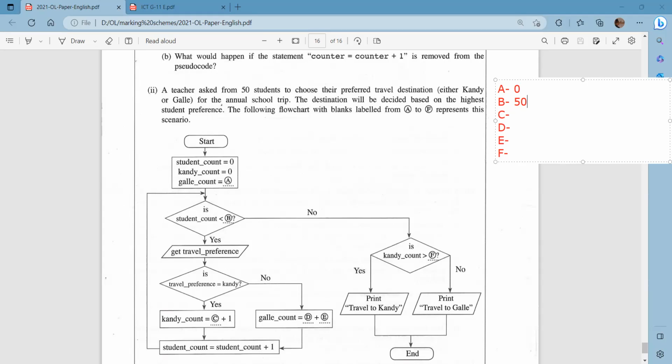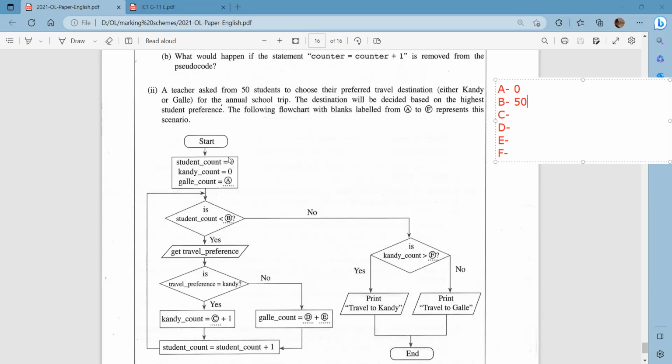Is it not going to be 51? Because if we start from 1, and the condition is if the student count is equal to 50 and 50 less than 50, it's going to end. So then it will only take the input from 49 students. You might have a confusion like that. Let me clear it out.